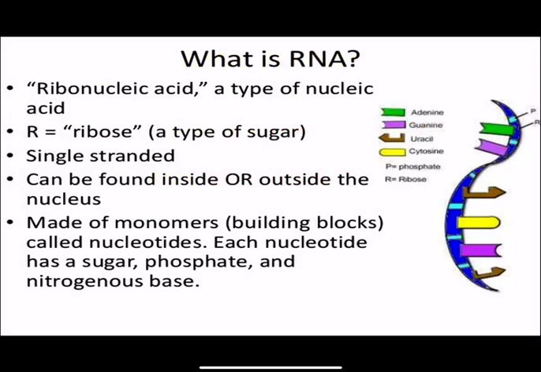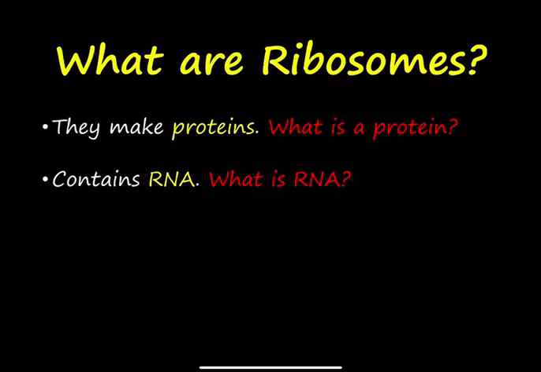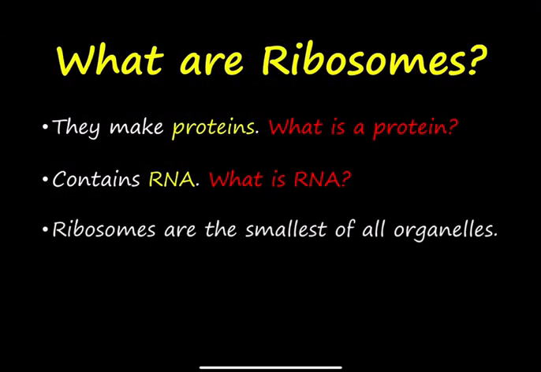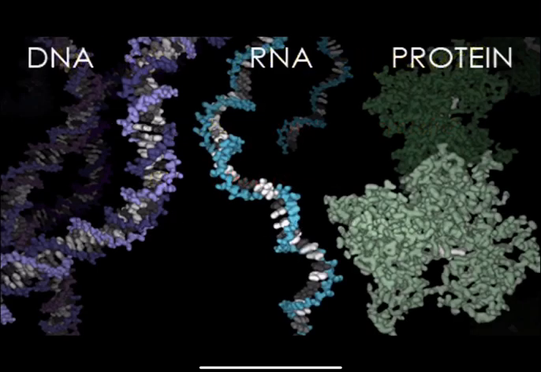They can be found inside or outside of the nucleus. They're basically the building blocks of nucleotides, which we'll get to later. Ribosomes are the smallest of all of the organelles within a cell. If you look at this picture here, you will see a representation of DNA, RNA, which is a single strand structure, and the proteins which the ribosomes contribute to making.